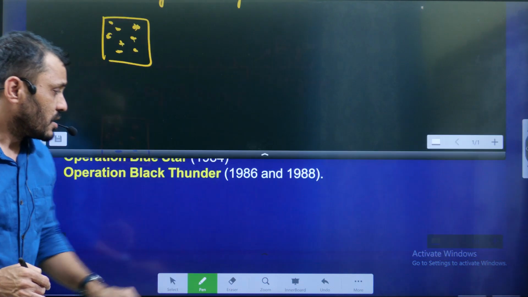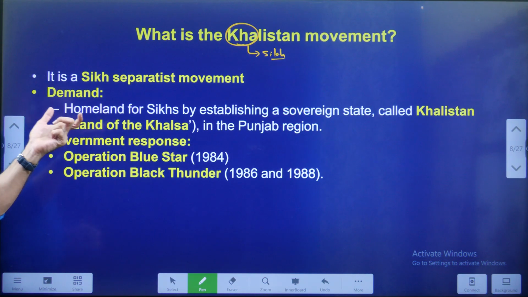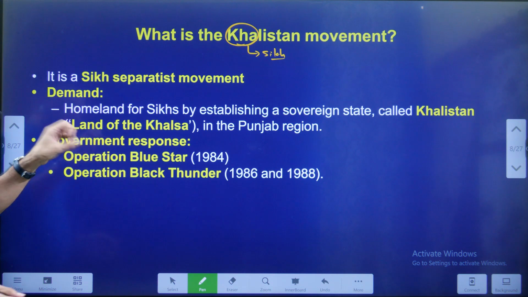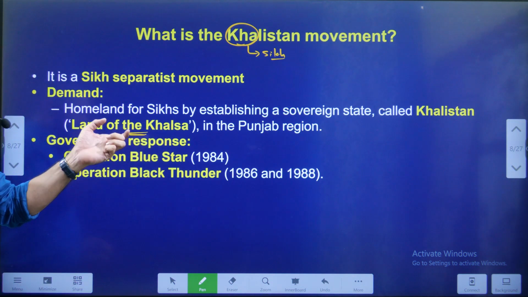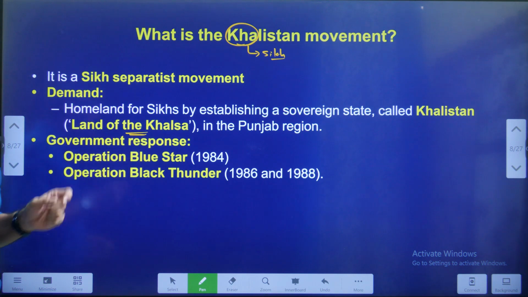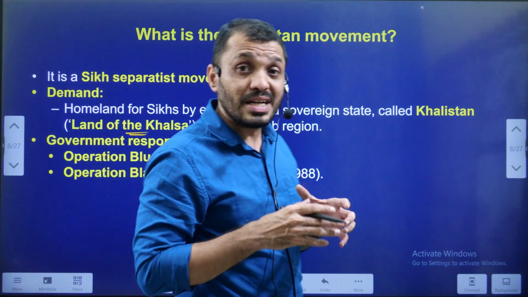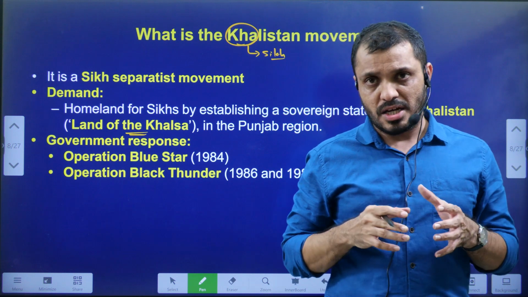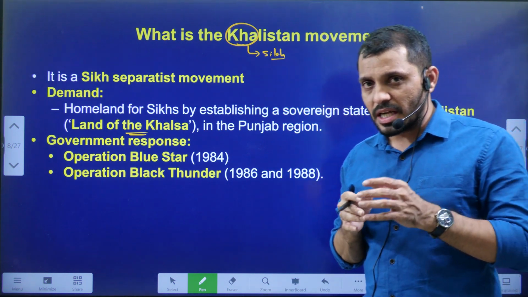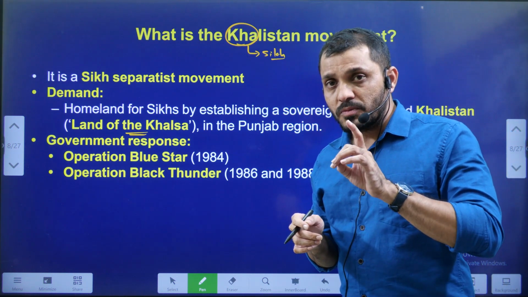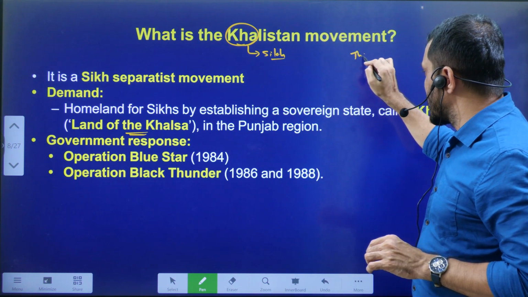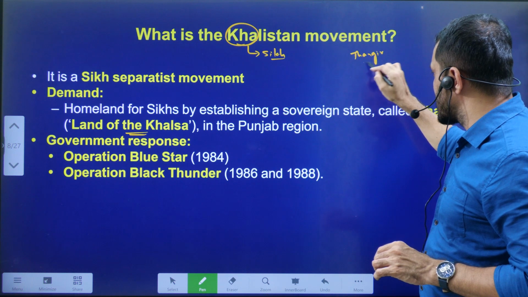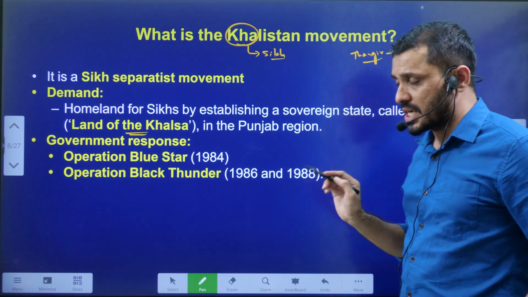Now we'll discuss the Khalistani separatist movement. What are they demanding? They are demanding a separate sovereign country that is known as Khalistan. Khalistan stands for the land of the Khalsa. You know students, if you remember, tell me which Sikh Guru was killed by Jahangir. What is the name of that Sikh Guru?